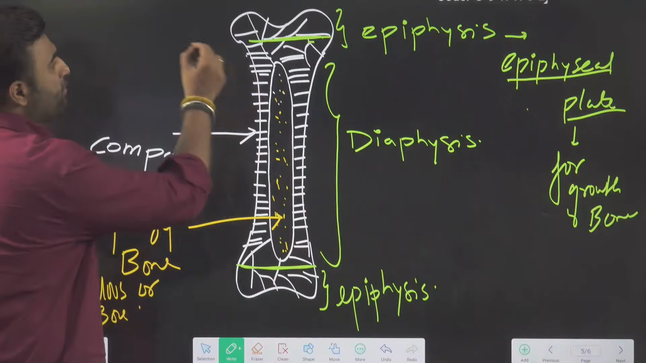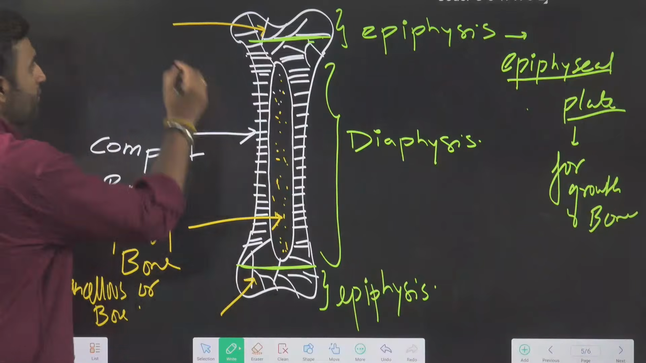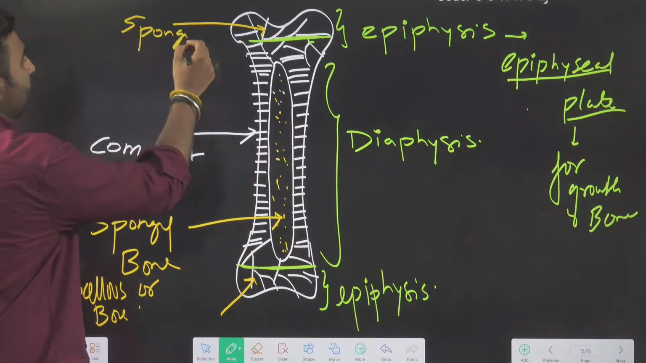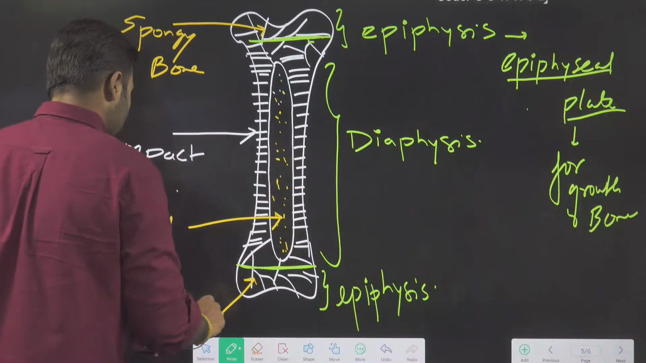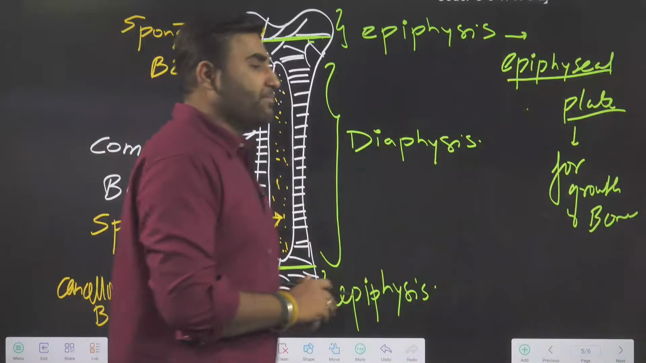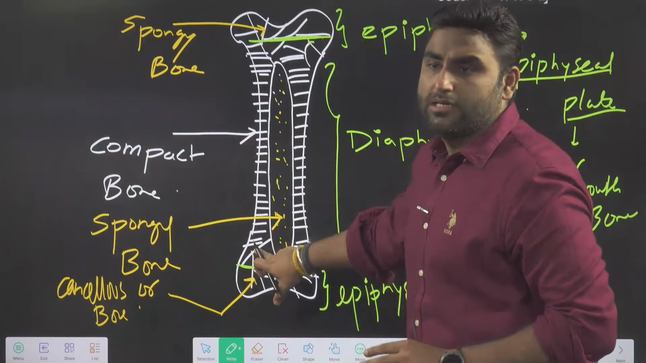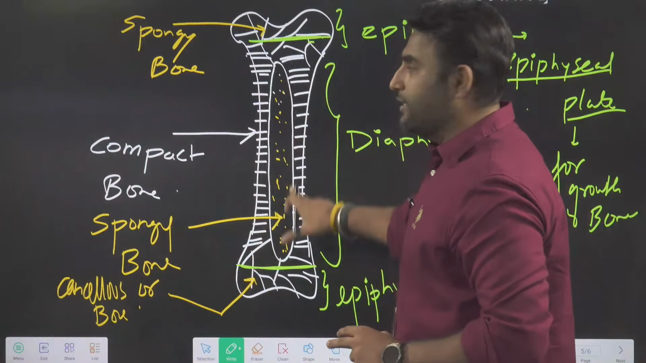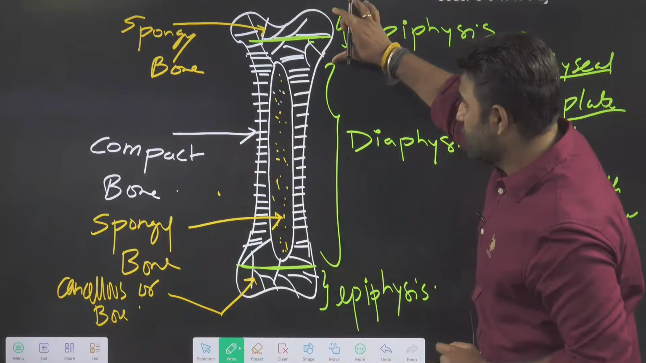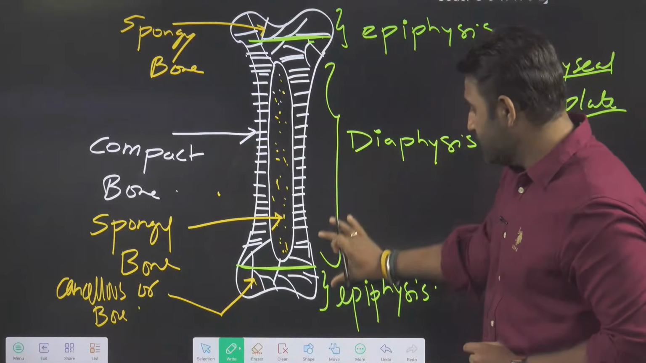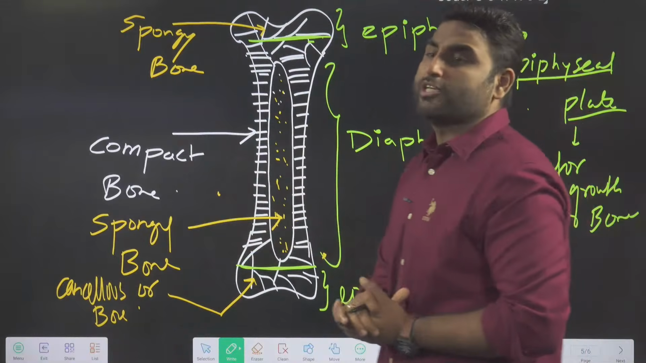And this spongy bone is present at the epiphysis also. In the middle part also there is a softer part, the spongy bone, while the outer harder part is called compact bone. At the epiphysis region too, this much is epiphysis, and the lower end is also epiphysis, and that is also spongy bone.